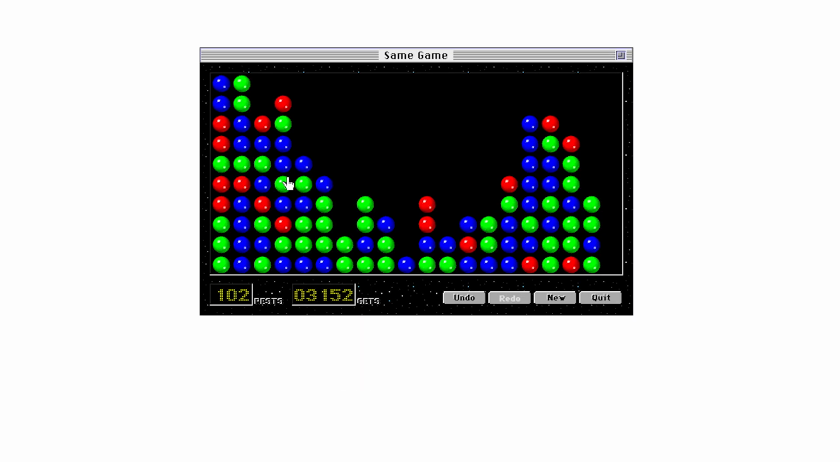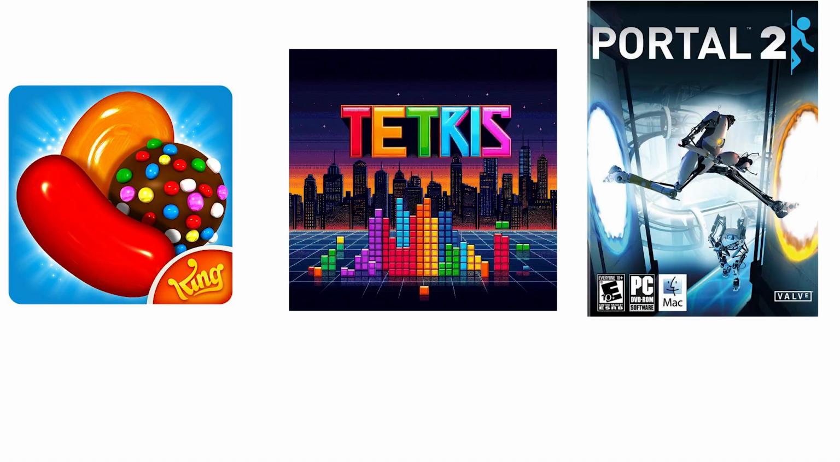These games are often very accessible and appealing to a wide audience. Examples include Tetris, Portal, and Candy Crush.